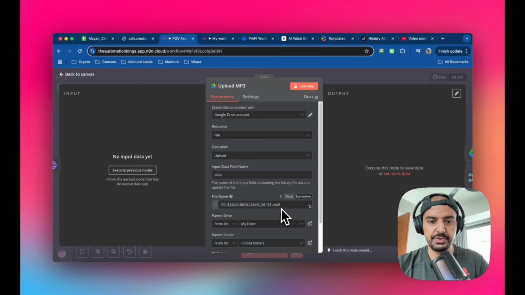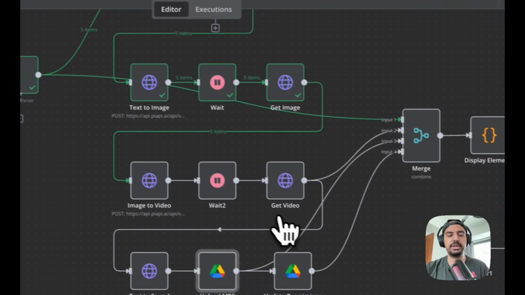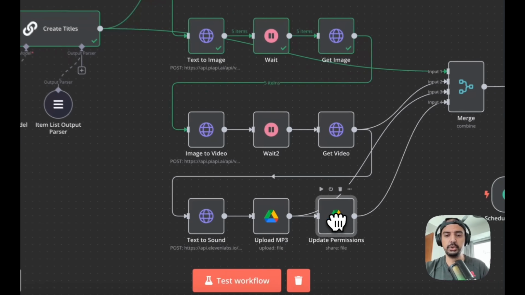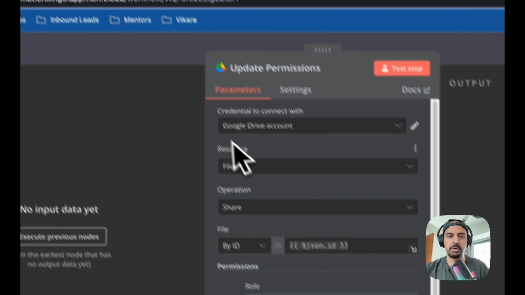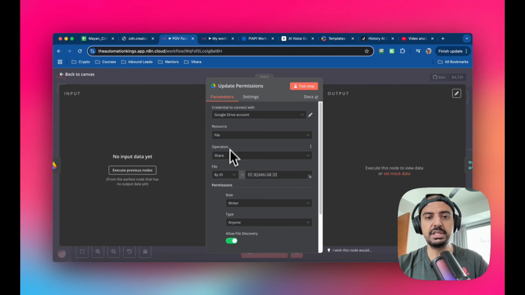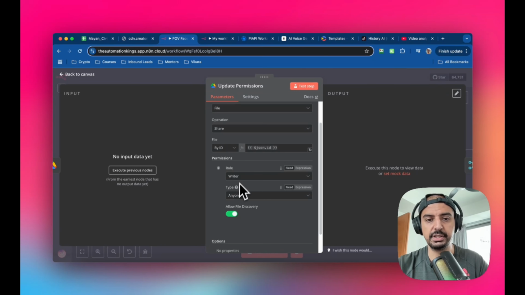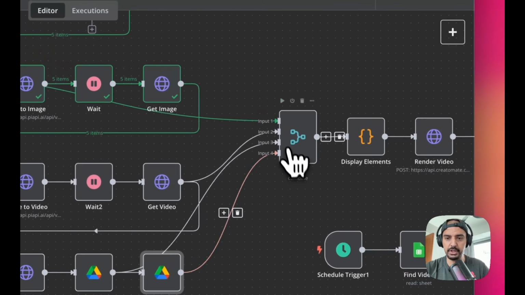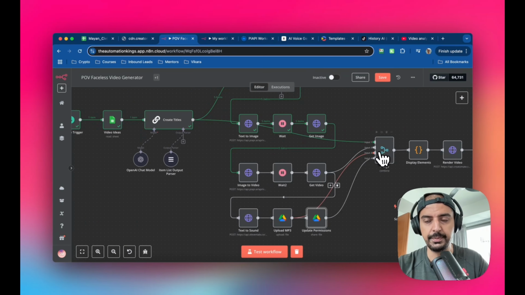And then when you click on this file, once it's created, it's going to come up with an error that says you don't have access to the file, okay? Which is why you need this module here, which is update permissions, right? So it's another Google Drive, but this time it's a shared operation. And what we're going to do is take the JSON ID from the previous module, which is the upload, and then we're going to search by the ID, and then change the permissions to writer, to anyone, and then allow discovery. It just means that you can use it later down the flow, okay? If I don't add this module, I'm not going to be able to pull it off and merge and build this side of the automation.